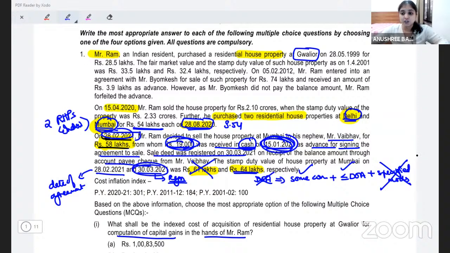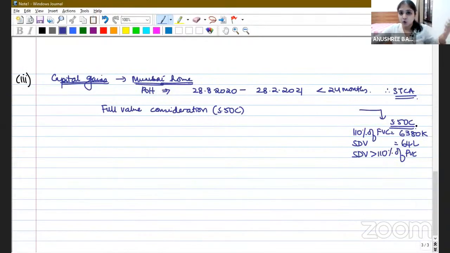Now as per section 50C, I will ignore the actual full value consideration. I will consider the SDV as my FVC for all calculation purposes. Because SDV is more than 110% of FVC, we will ignore the actual FVC now. We will assume our SDV number only is FVC for all calculation purposes.